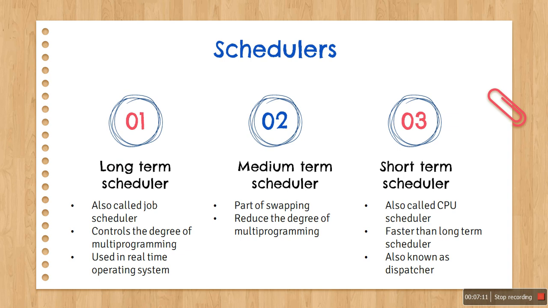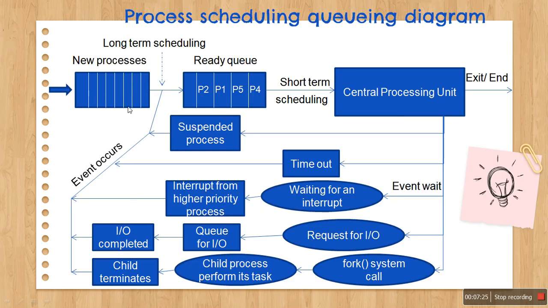As I said, the transfer of a process from the job queue, that is the disk, to the ready queue which resides in memory takes place because of the long term scheduler. In the previous diagram also you can see, here the processes are on the disk, here it is the ready queue which is in memory. Long term scheduling, which is done by the long term scheduler, transfers these processes from disk to memory.